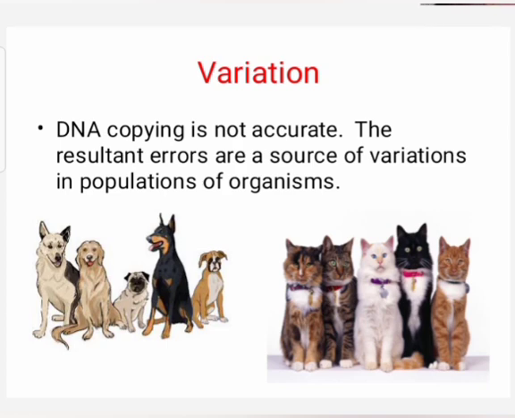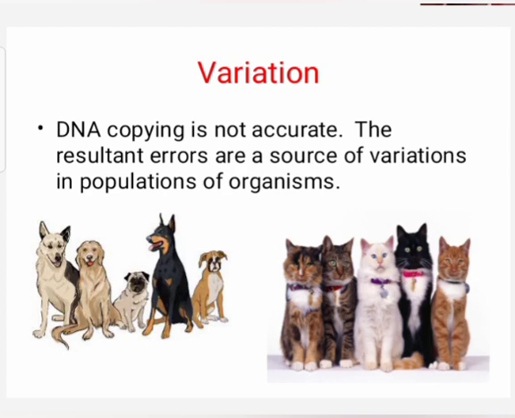You can see a family of dogs. All the dogs belonging to the same family, that is called Canis familiaris, but you can see variation among the dogs. They are similar but not identical. You can see one more figure. In this, there is a family of cats.